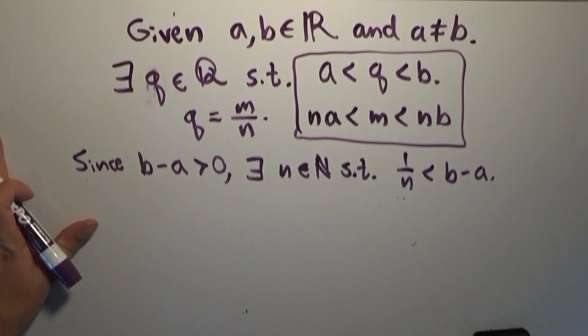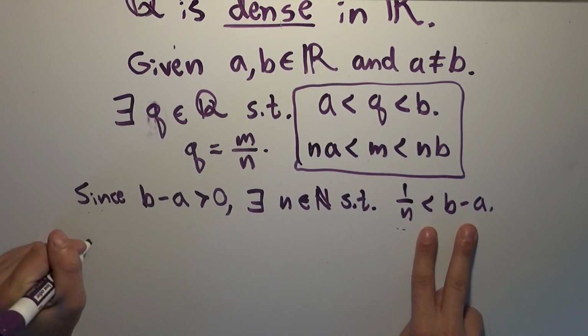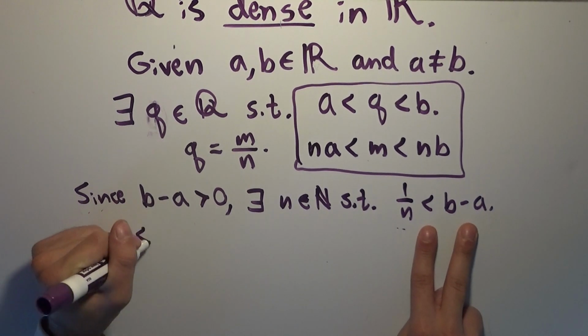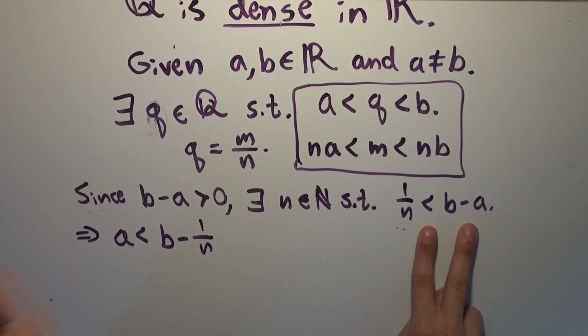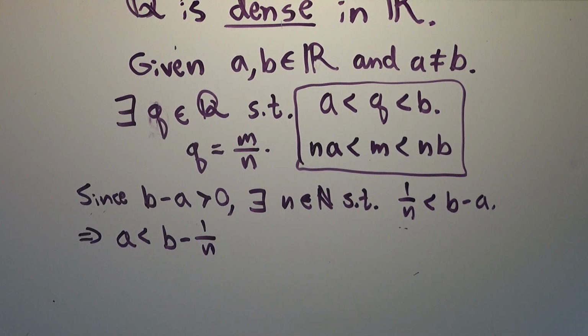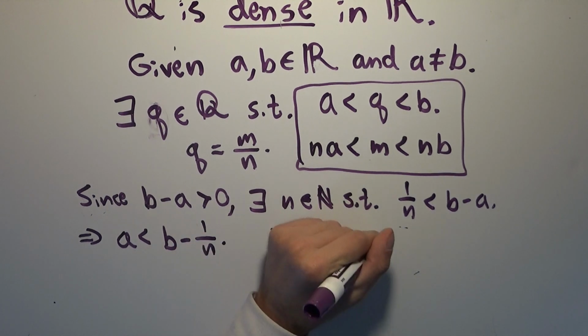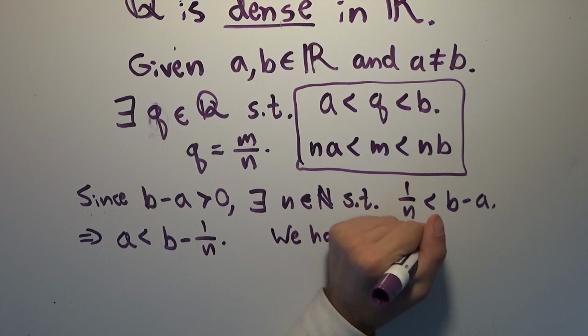We now have the first half. Remember, we have that a is less than our rational number. Now we just need to prove that b is bigger than our rational number. By this right here, we have that a is less than b minus 1 over n, right? This is like saying that we take away this really, really tiny real number, which is just the reciprocal of some large integer, away from b, and we still are bigger than a. So our resolution is small enough that even taking away the reciprocal from b, we're still bigger than our number a. Utilizing the fact that m was the least integer that was bigger than n times a, we had this property, right? We have that m minus 1 is less than or equal to n times a, right?